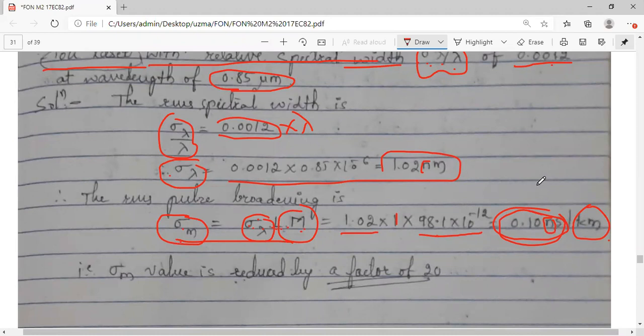Just to have a comparative study: one value is 19.6 for LED, that is approximately 20, and the other value for laser is 1. So where is the dispersion lower? For this particular laser, if you use a laser, the pulse broadening is reduced by a factor of 20. See, 20 and 1. So you can minimize it 20 times. If you use an LED, the factor is 20. If you use a laser, this can be minimized 20 times. So laser can be a good option.